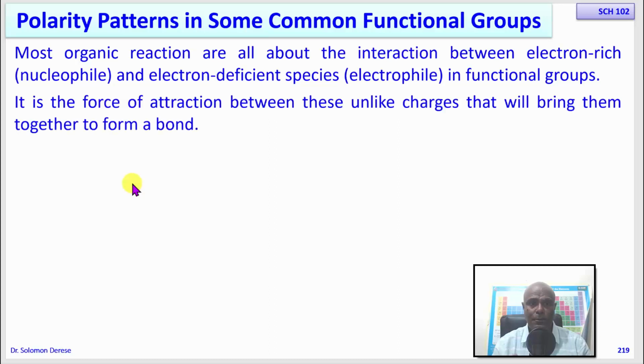Why is it important to know this? Because bond formation is going to be between the electron rich and the electron deficient centers of a functional group, because these oppositely charged species, as we saw, will have this Coulombic force of attraction between them.